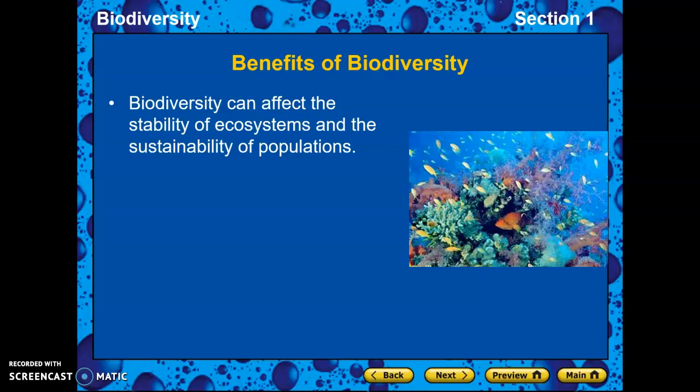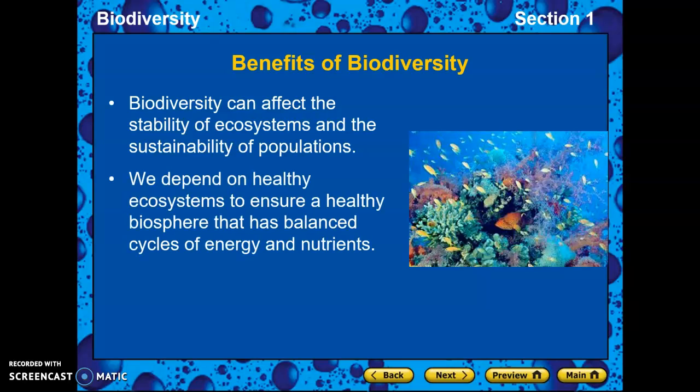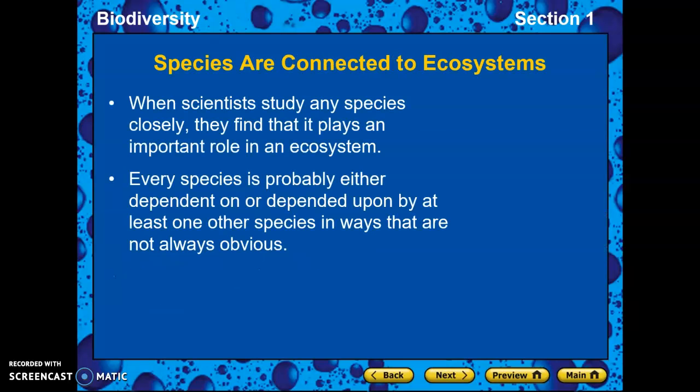Now, there are lots of benefits of biodiversity. It affects the stability of the ecosystems. It sustains populations. We depend on this biodiversity because when we have a healthy biosphere, we know that the nutrients are cycling, the water, the carbon, the nitrogen, all of those different nutrients are cycling through. And species are definitely part of these cycles that are occurring.